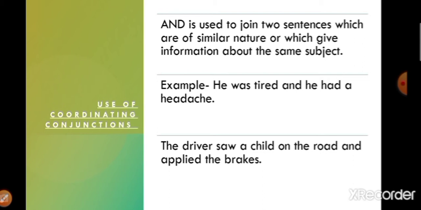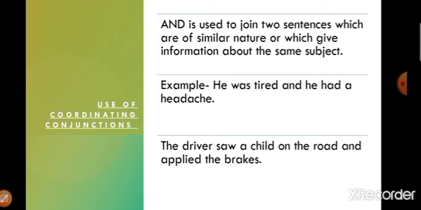For example, he was tired and he had a headache. Those two sentences are of similar nature and both talk about the same subject. That is why we have used the coordinating conjunction and.